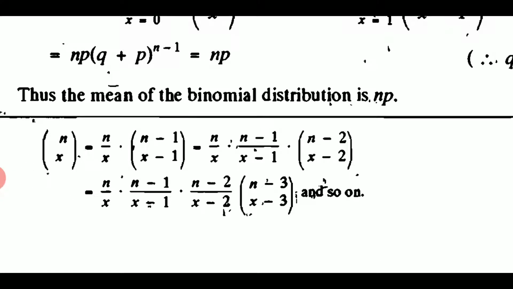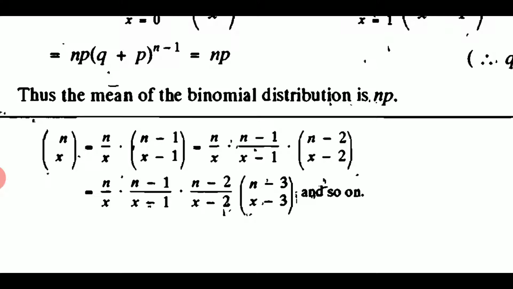I can write nCx as n upon x into (n minus 1)C(x minus 1). This is the property of combination. I expect from you that you know this property of combination. And recursively we can do the same thing.